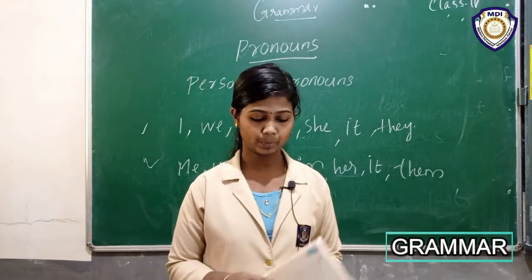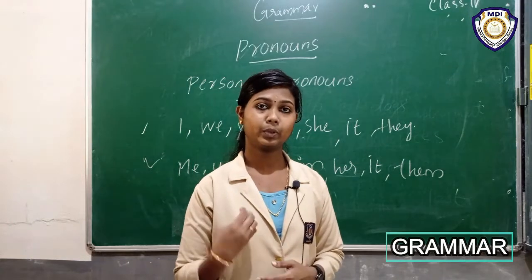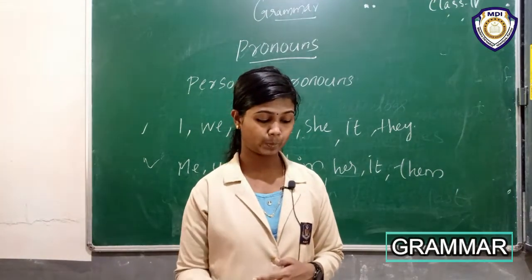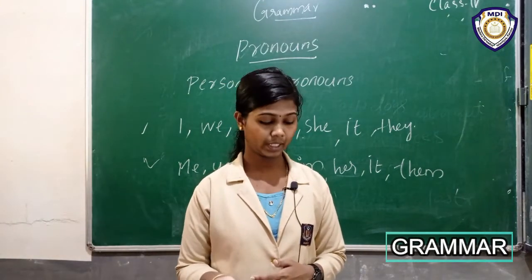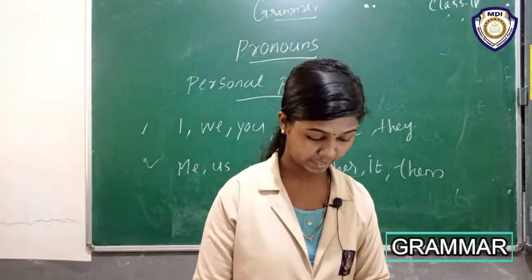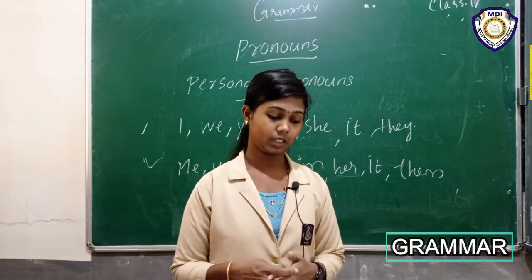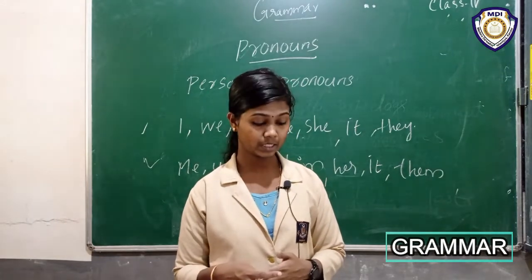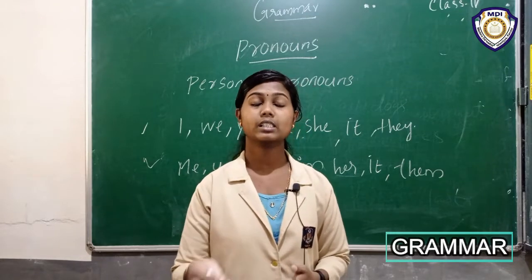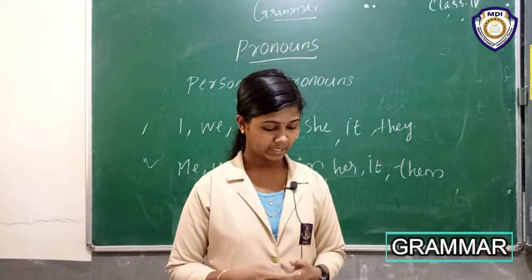Okay, these are the personal pronouns. Personal pronouns mean we use them to refer to a person, place, animal or thing. Okay, then there are two types of personal pronouns. This is one that does the action in a sentence. That's the first type of personal pronouns. Then the second type is the other that receives the action. That's the second type of personal pronouns. Okay. Then next